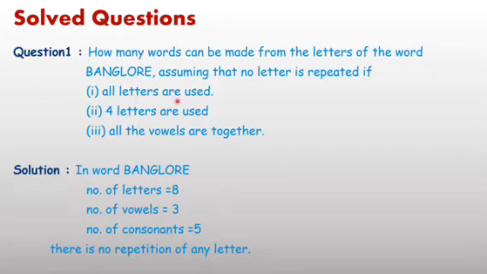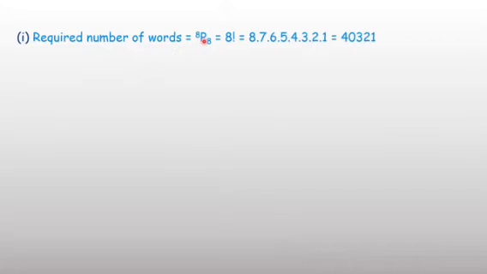Now first, all letters are used. The number of permutations means the total number of words, and you can easily write it using the formula. The required number of words is 8P8. If all letters are used at a time, the number of permutations is 8P8, which equals factorial 8. Factorial 8 means the product of the first 8 natural numbers, and you will get the result 40,320.